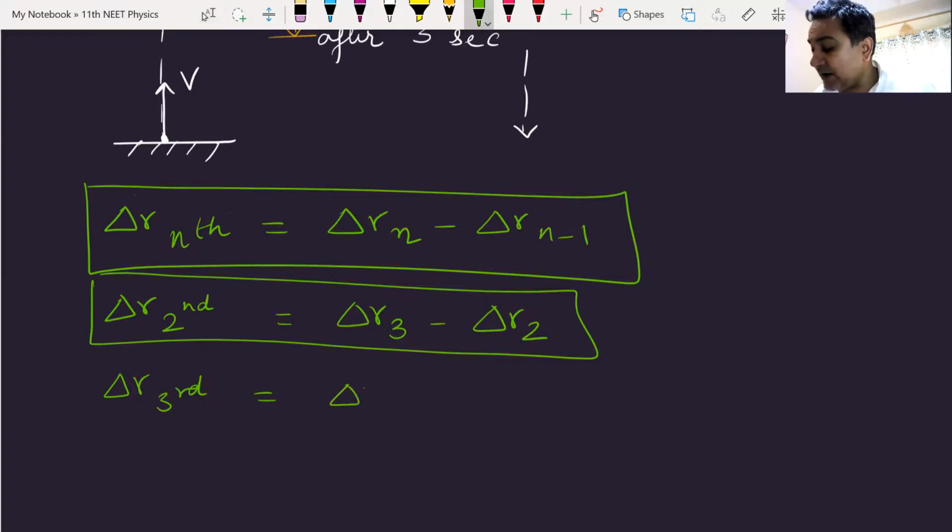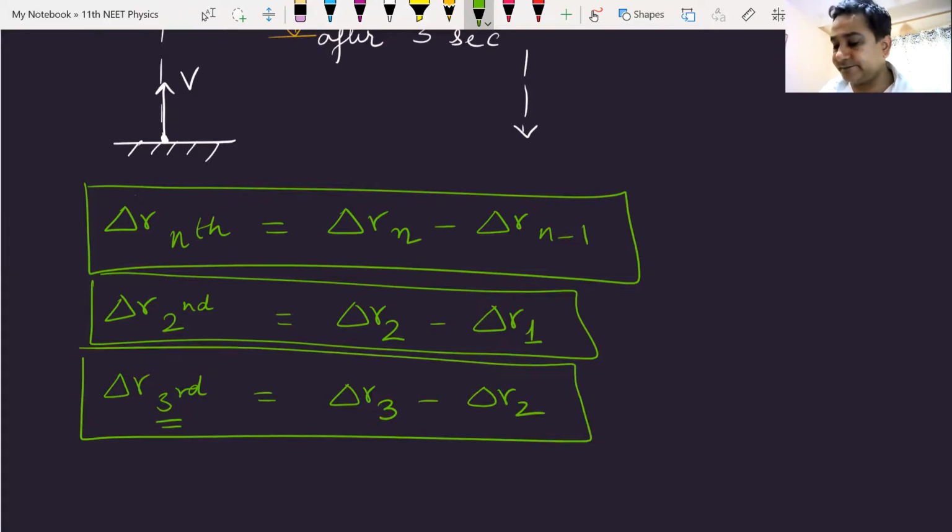Oh, I've written it wrongly. Sorry, let me rub it. I said something else and wrote something else. To find the displacement in the second second, we will subtract the displacement in 1 second from the displacement in 2 seconds. To find the displacement in the third second, we will subtract the displacement after 2 seconds from the displacement after 3 seconds.